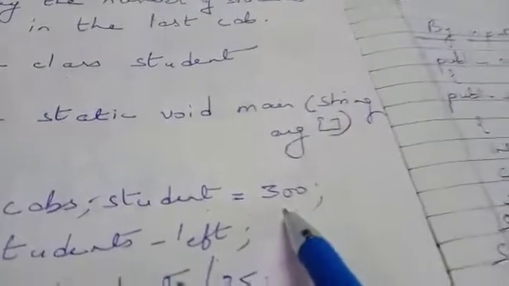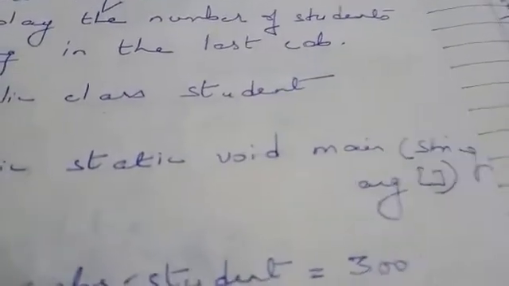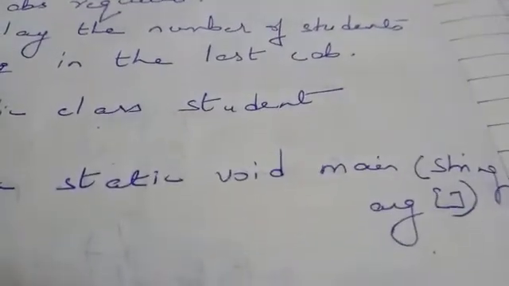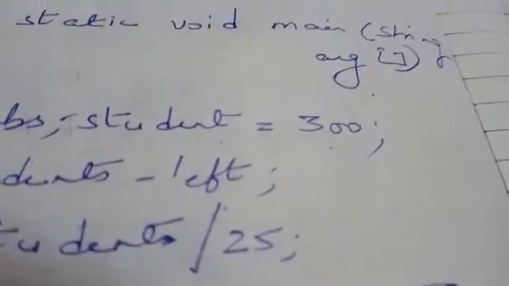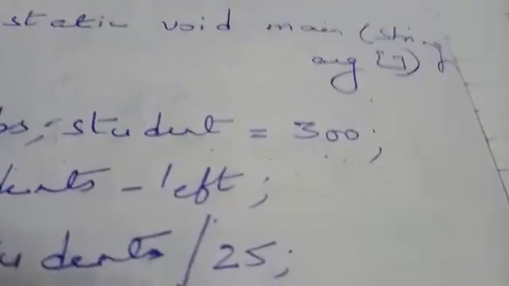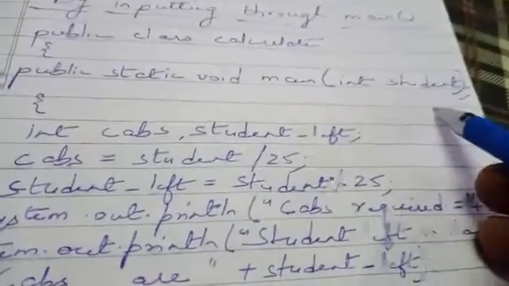Now we will do this same program by another method, that is by inputting through main. Inputting through main means that here, when we solve this program, the number of students is fixed, that is 300. Whenever we execute this program, we will get the same result. But suppose we want to create a program such that whenever we execute it, we first get a message to input the number of students. That number can be 215, it can be 250, it can be 400, it can be anything, and it will calculate the result. So for this we will input the value.